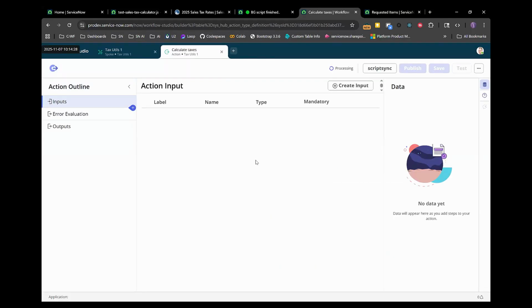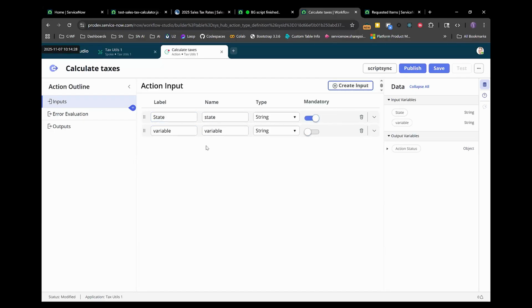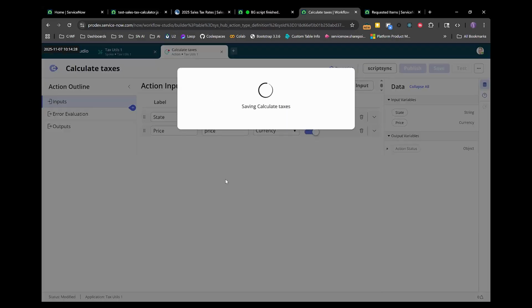All right, and so we know we want to make this general purpose. So certainly, if we had a custom table that had these fields, we could accept that record. But what we want to do is make this nice and flexible. So let's create a state input. This is going to be a string. We want this to be mandatory. And then what we also want is the price, right? And the price is going to be a currency. That's going to be mandatory as well. I'm going to save it. I like saving a lot.